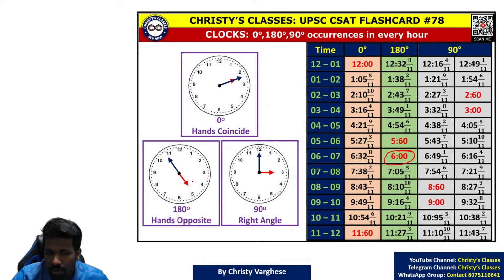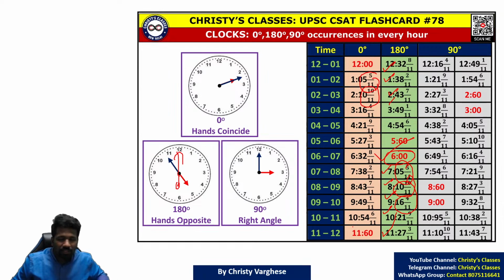Start from 6 o'clock. As you know, at 6 o'clock, 180 degrees is formed. Then add 1 and 5 by 11 to this, and just the same way you can create the series. Look at the minute hand part. It is the same: 5 and 5 by 11, 10 and 10 by 11. But the starting point is 6 o'clock. That's the only difference. And this is applicable for 90 degrees also.